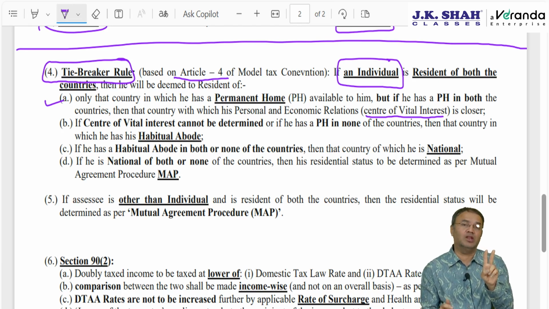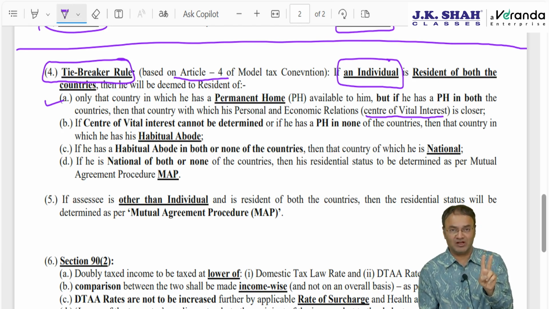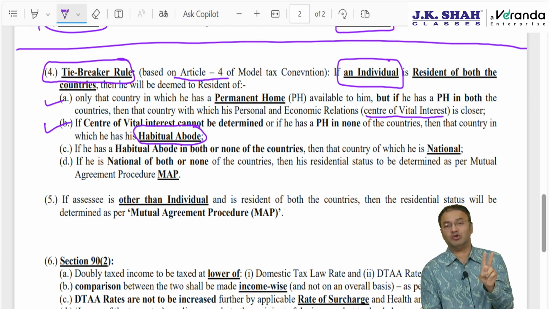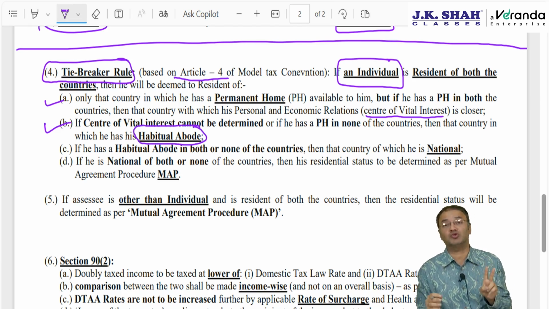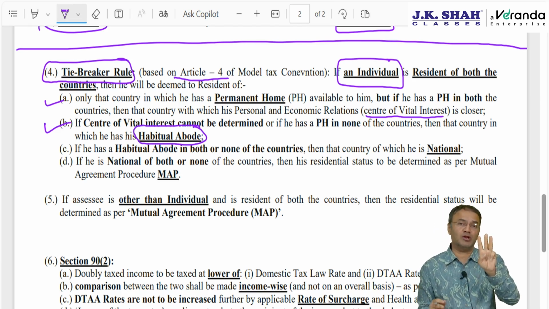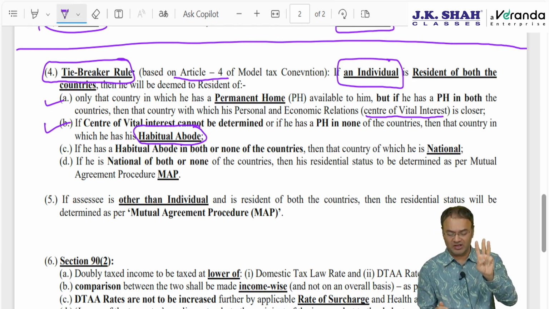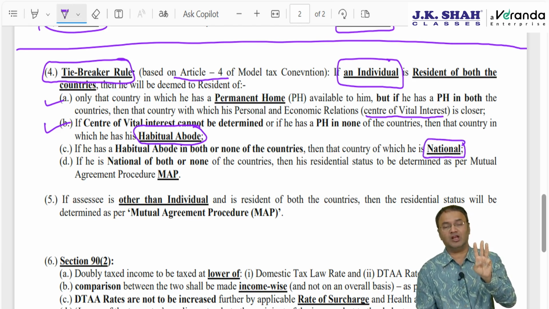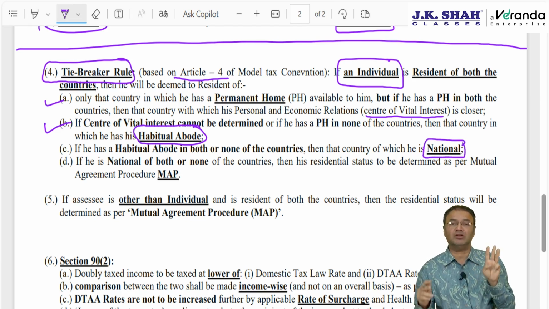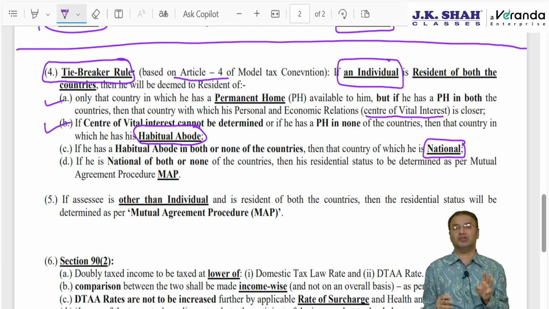Or in a situation where he does not have permanent home in any country, either of these two countries, then he will be deemed to be resident of that country in which he has a habitual abode. Habitual abode means a place where he or country where assessee habitually or regularly resides. If he has a habitual abode in both the countries or none of the countries, then he will be deemed to be resident of that country of which he is a national. National means nationality, that means citizenship.